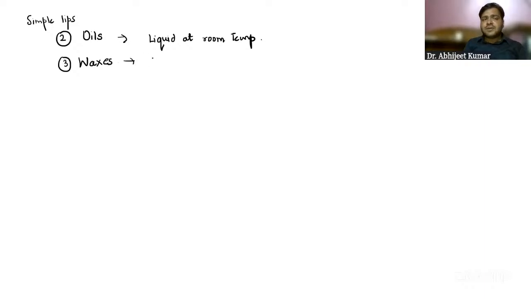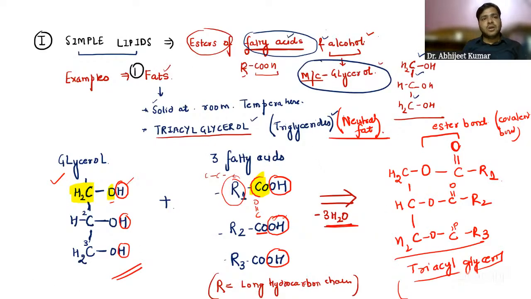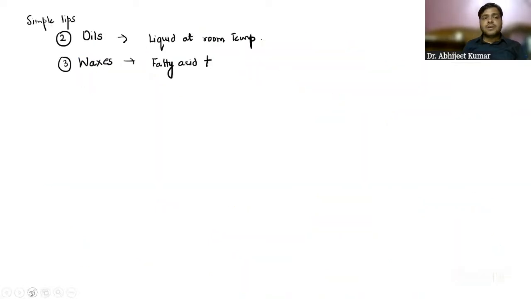Now, wax is formed of fatty acid plus alcohol. Over here, the alcohol is not glycerol. We have taken glycerol for triacyl glycerol. But over here, the alcohol is any higher molecular weight alcohol.